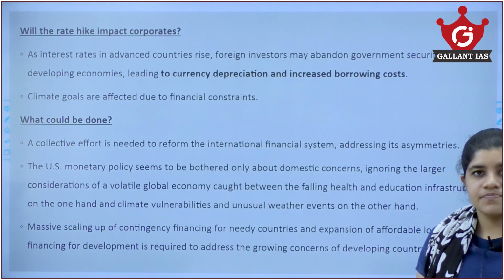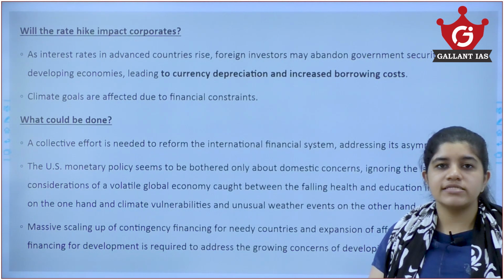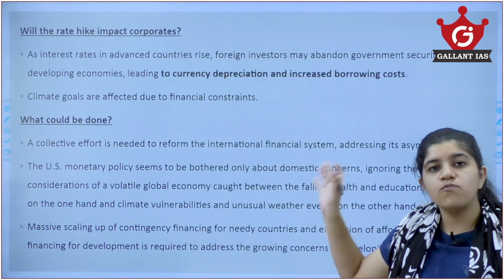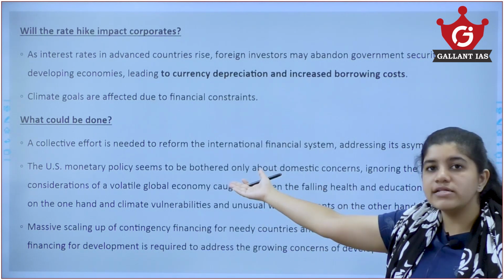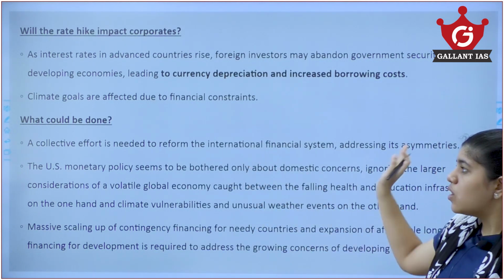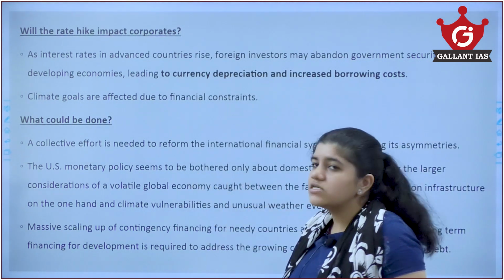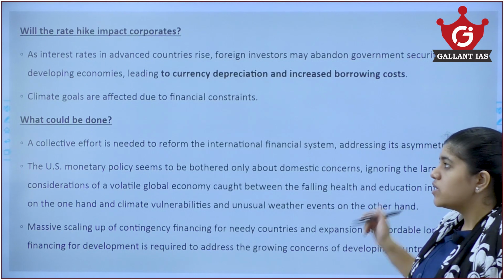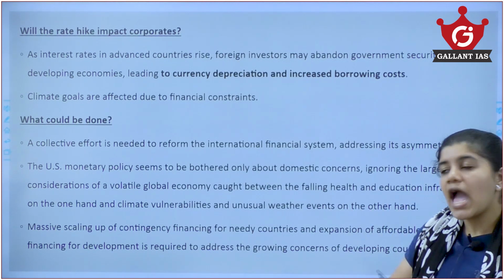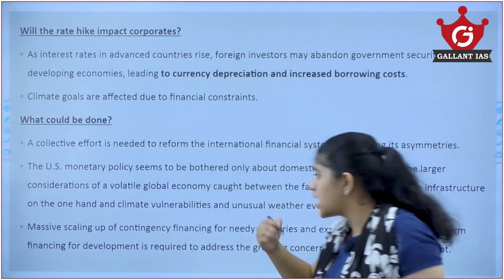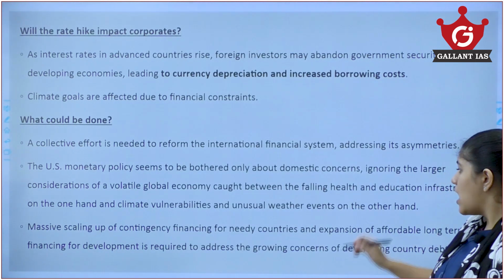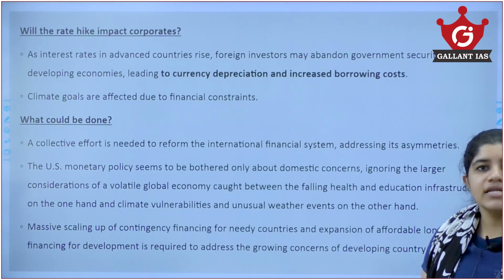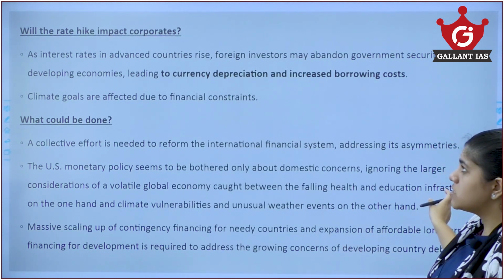So what could be done? Now the US here is only thinking about itself and its domestic currency. The US is not thinking about the global outcome of how its policies could affect global phenomena. So a collective effort is needed to reform the international financial system. That is what the author has been suggesting, and also to create or scale up contingency finance for the needy countries, and expansion of affordable long-term financing for development is required to overcome this issue.